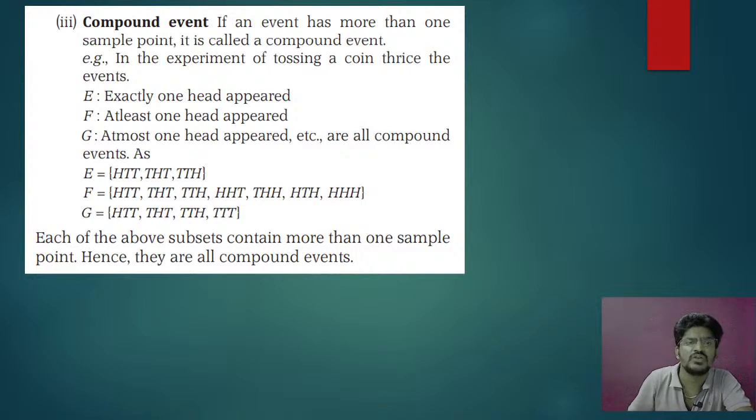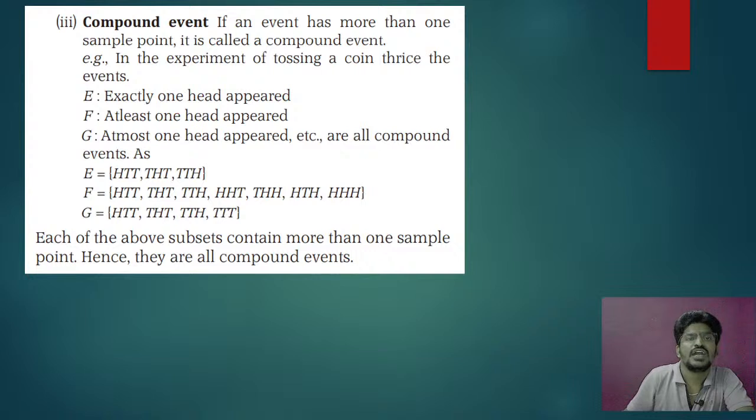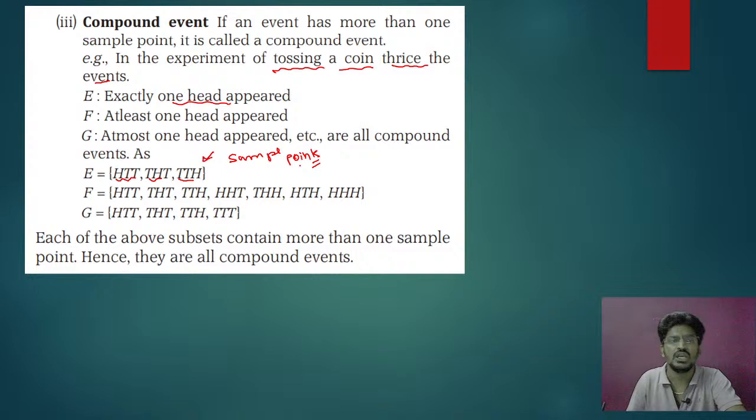For example, I have taken an experiment of tossing a coin thrice. The event: exactly one head appeared. 1, 2, 3. You have 3 sample points. So that's why it is called compound event.